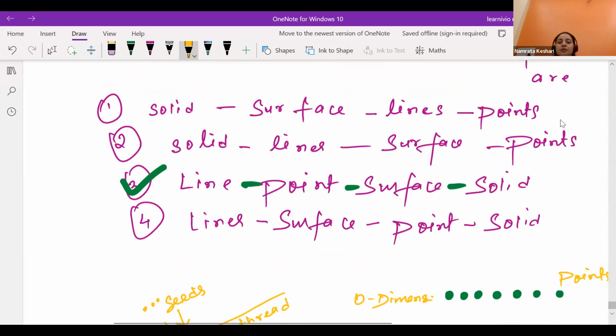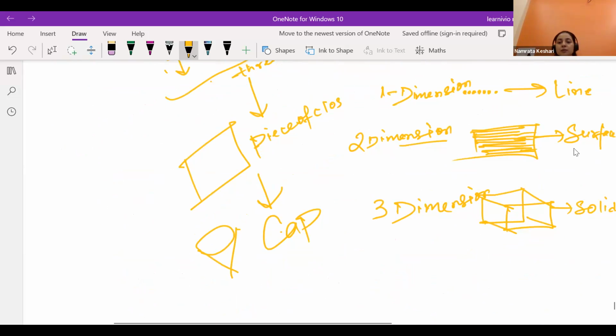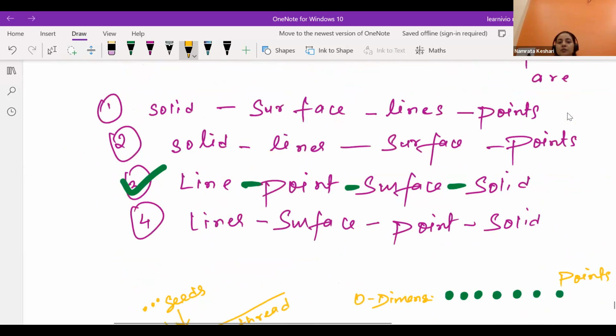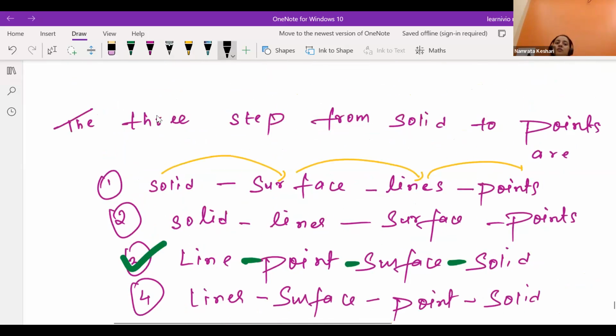So from solid to point, if we have to go back, then see carefully. Solid to surface, surface to line, line to point. Just check it from the last. Point got converted into line, line got converted into surface, surface got converted into solid. Are you getting it? Yes, ma'am. Rest of the students, are you getting it?